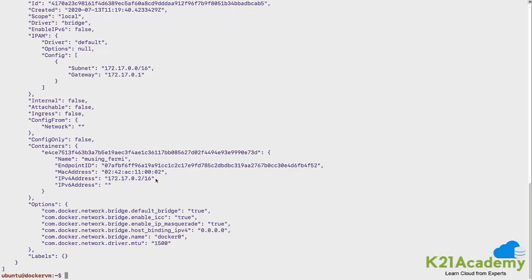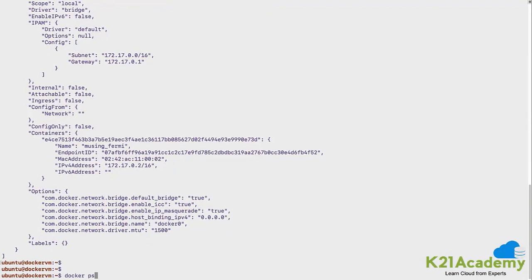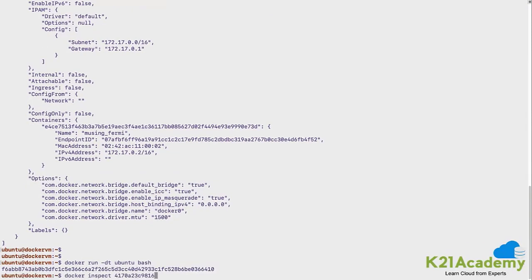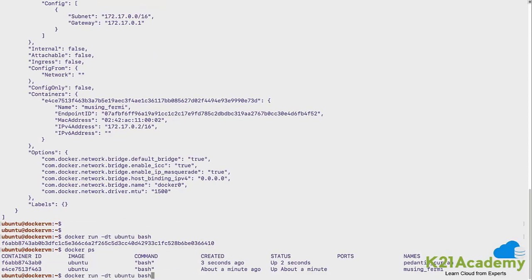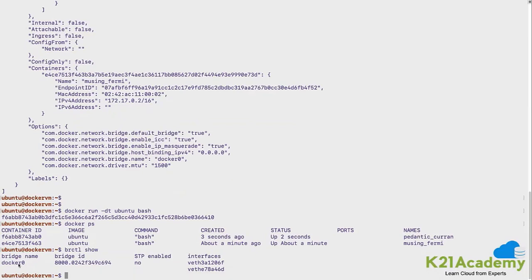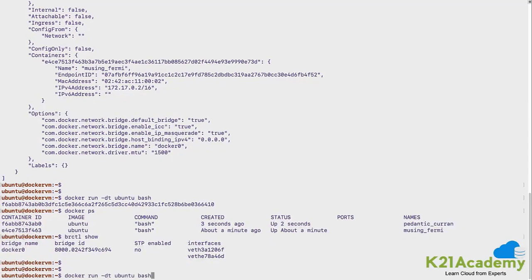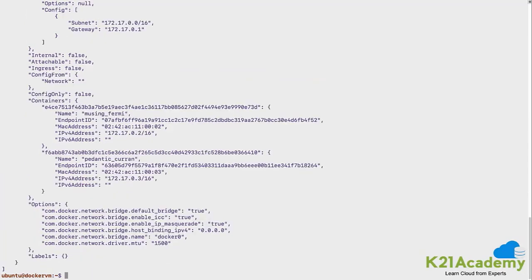Okay, so let me create one more container quickly and verify with the docker ps command. And I should be able to see there is one more Ethernet interface. So on this Docker bridge, there are multiple Ethernet interfaces listed. And if I go and do an inspect on the bridge, I should see two containers now, one with the .2 IP address and one with the .3 IP address. So there are two different containers running on the same bridge, and they have their respective Ethernet interfaces and IP addresses attached to those interfaces.